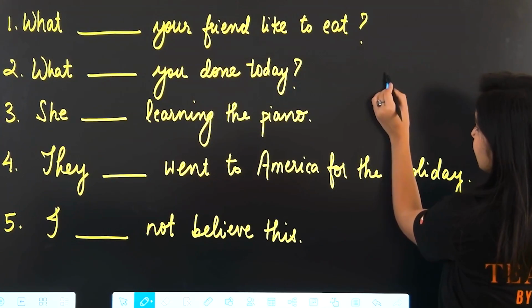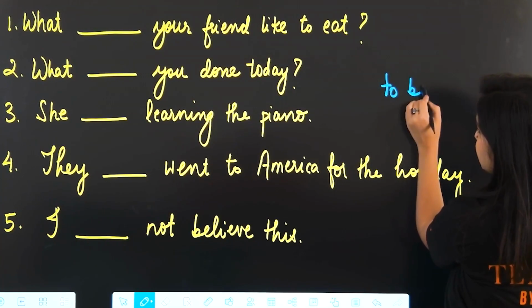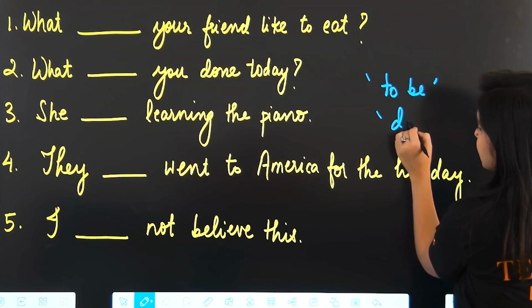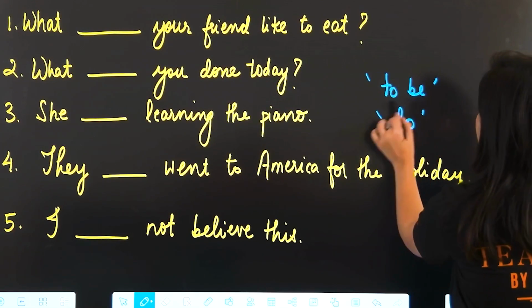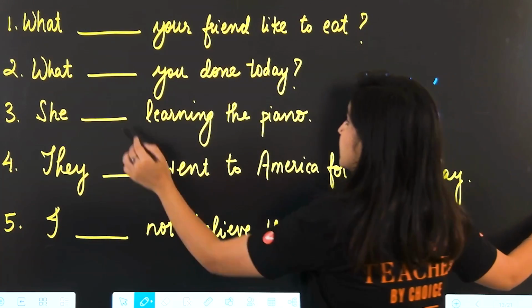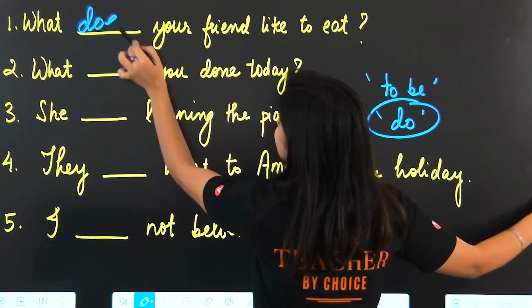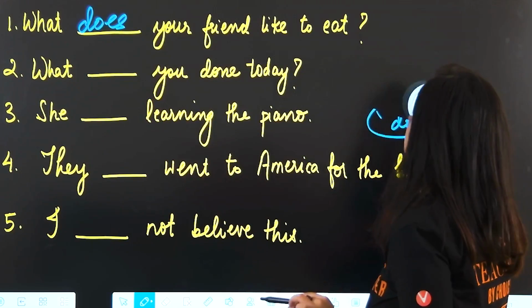Will you use a form of to be or will you use a form of do? What is your friend like to eat? That doesn't make sense. We have to go with a form of do. What are we going to say? What does your friend like to eat?